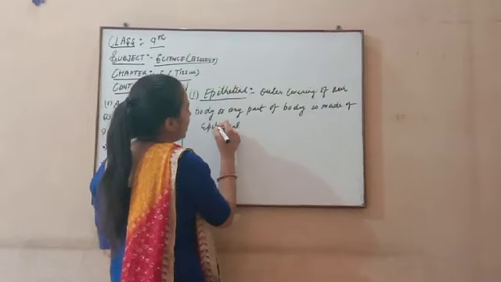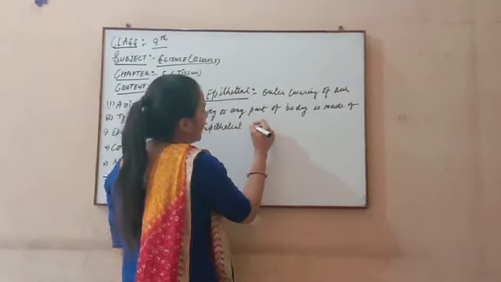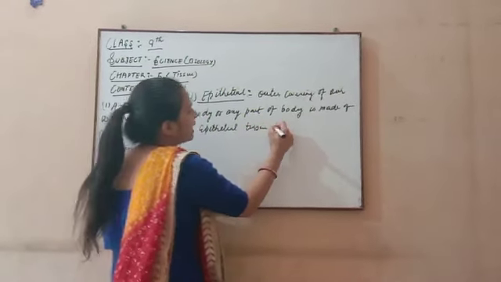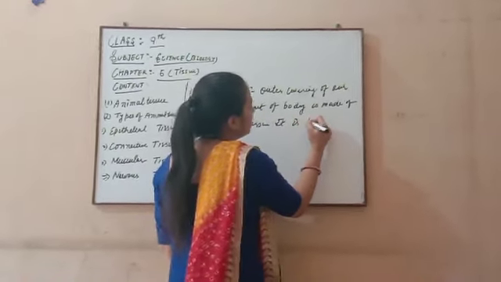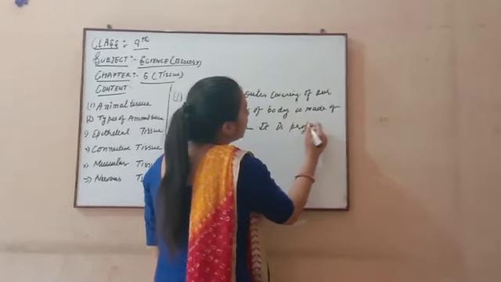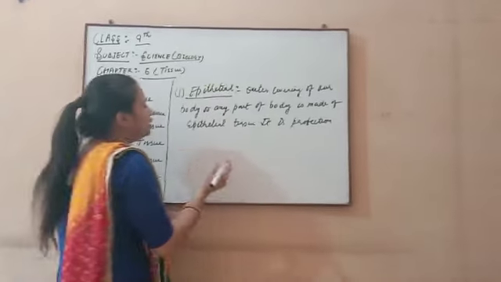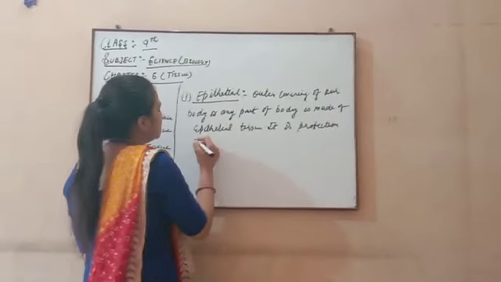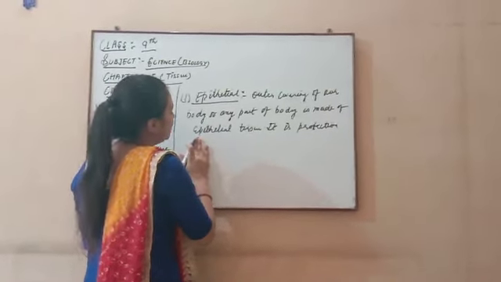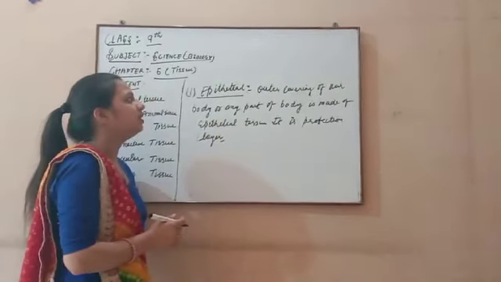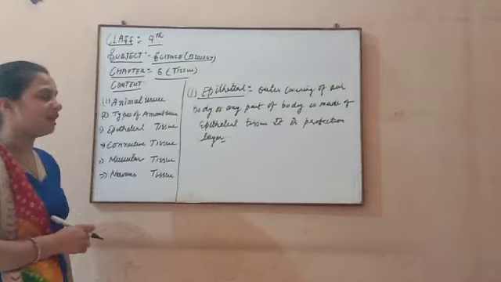This tissue is very important because it plays a protective role. It protects our body from stress and from any injury. Delicate organs present in our body are protected with the help of epithelial tissue, so it plays a very important role.